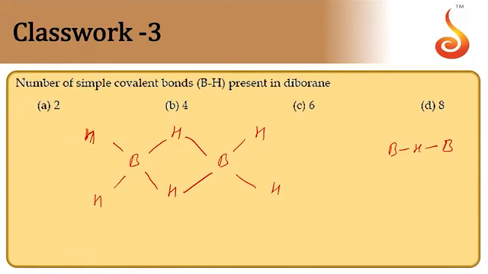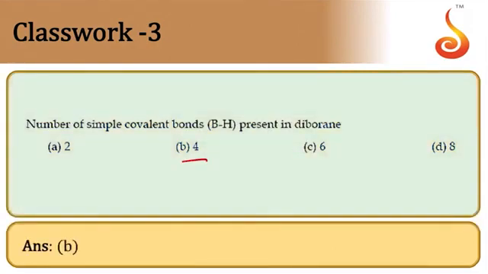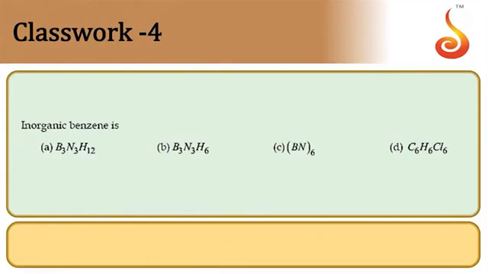These 4 B-H bonds are normal bonds and these 2 B-H bonds are electron deficient bonds. These bonds are also known as 3-centered 2-electron bonds. Now the normal B-H bonds will be 4 in number. So B is the answer.